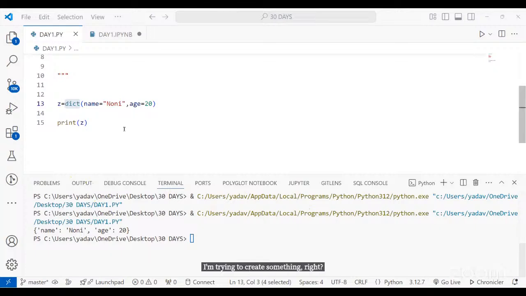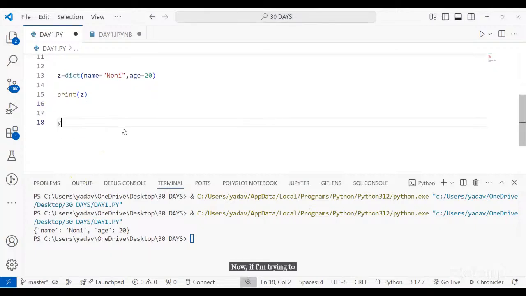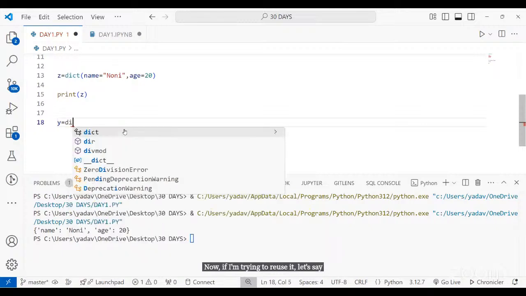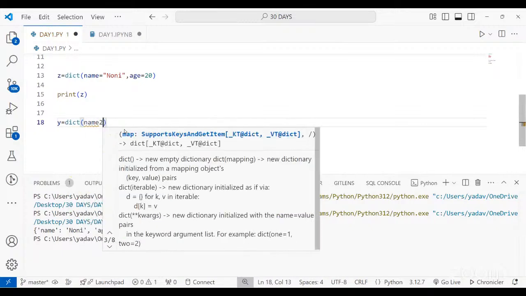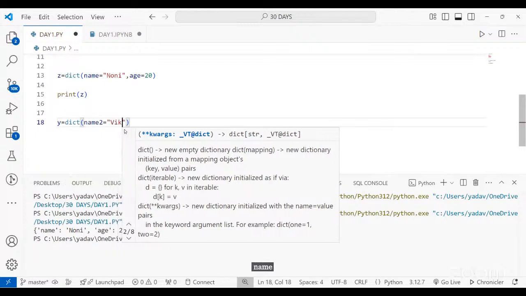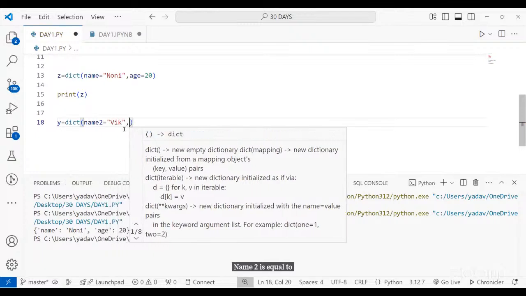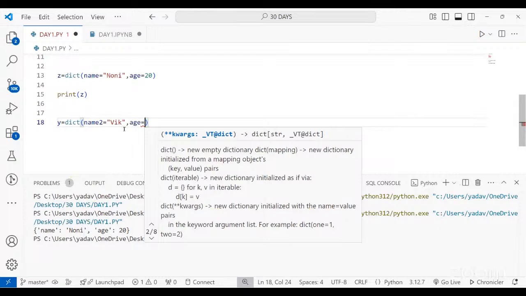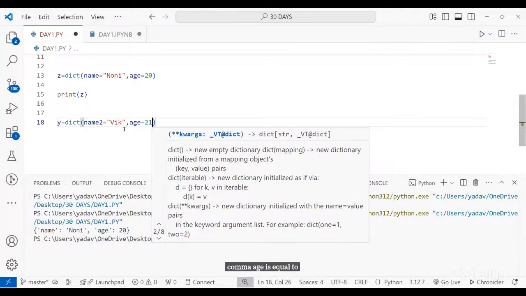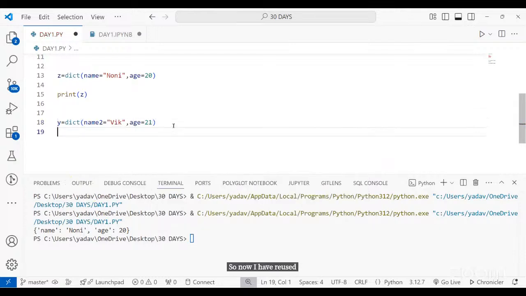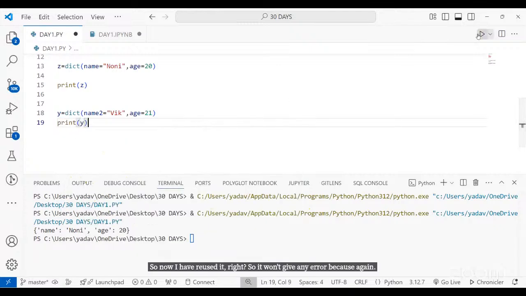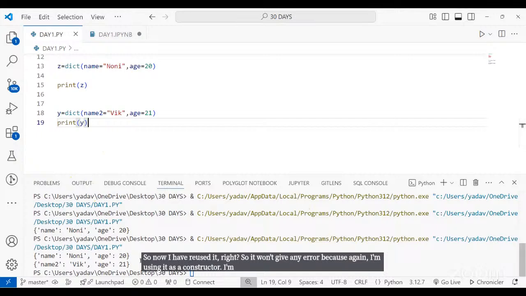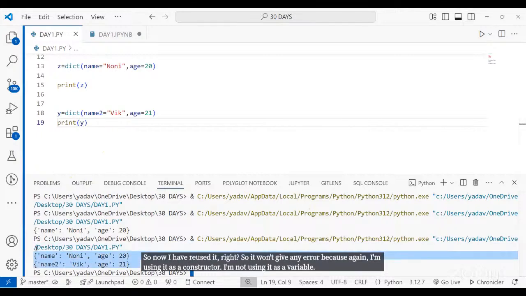Now, if I'm trying to reuse it, let's say y is equal to dict, name2 is equal to, comma, age is equal to. So now I have reused it, right? It won't give any error because again, I'm using it as a constructor. I'm not using it as a variable. Got it?